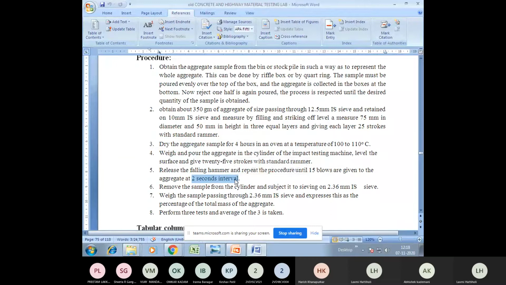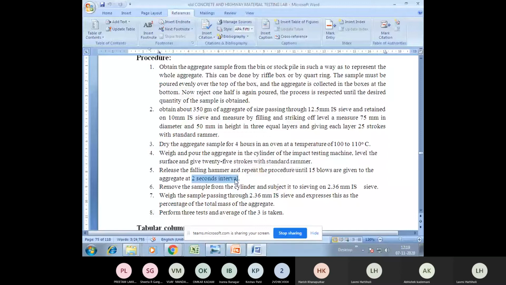Make sure the locking is done properly because you will be inserting your hand to take the sample. Make sure that the hammer is completely locked. If the hammer is not locked, all the 14 kg weight may drop on your hand. So you should be very careful in this regard. Once this part is over, remove the sample from the cylinder, take it outside, and you will be given a 2.36 mm sieve. Sieve that sample on the 2.36 mm sieve.